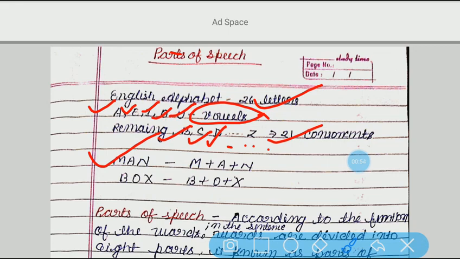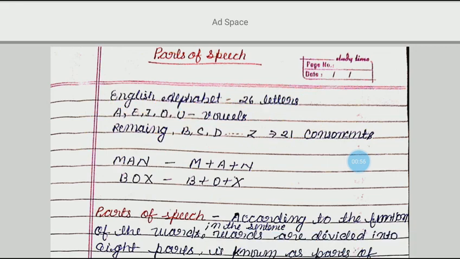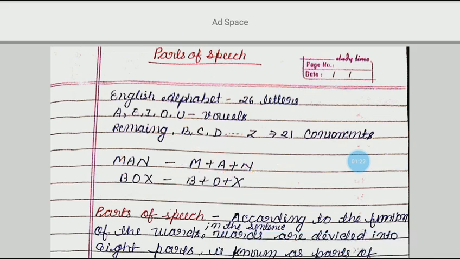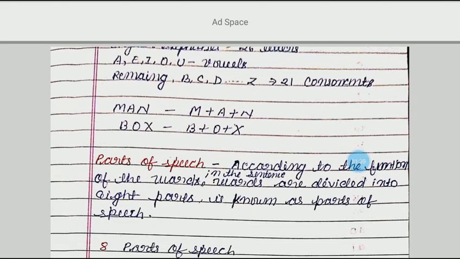Alright. Now see here. M-A-N. This is a word. How is it made? When we combine letters, then it forms what? A word. For example, when we combine M plus A plus N, it becomes man. When we combine B plus O plus X, it becomes box. In this way, we can say that when we combine a group of letters, it forms a word.